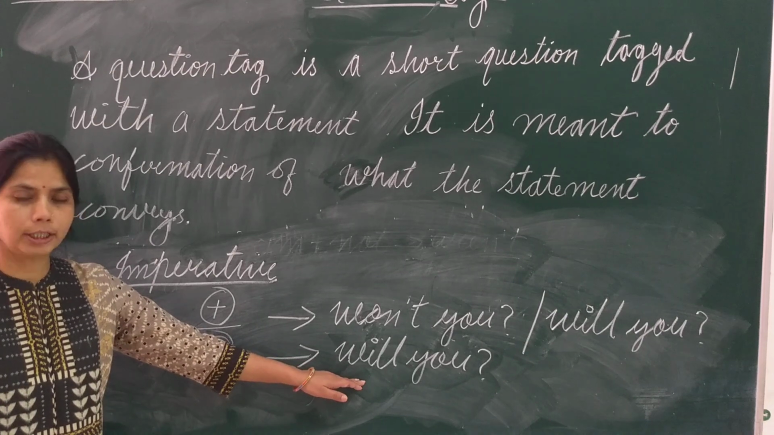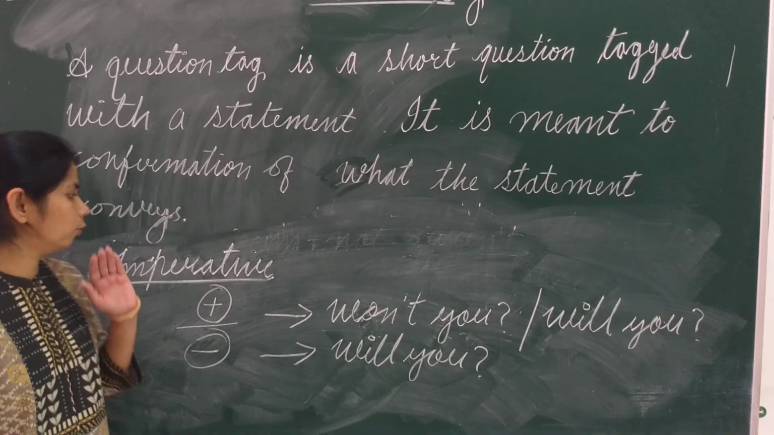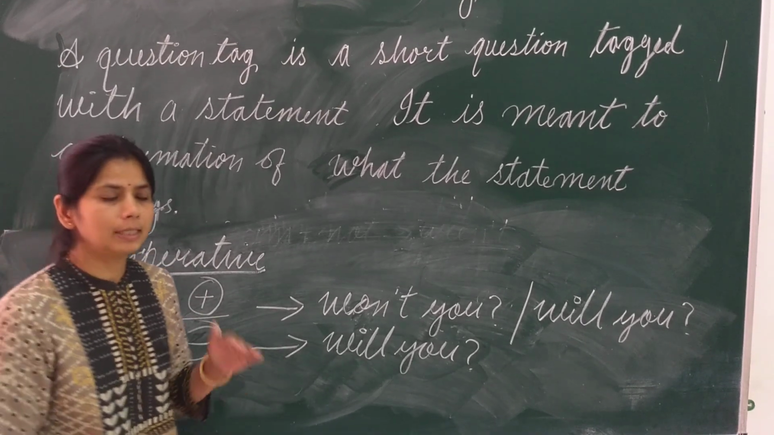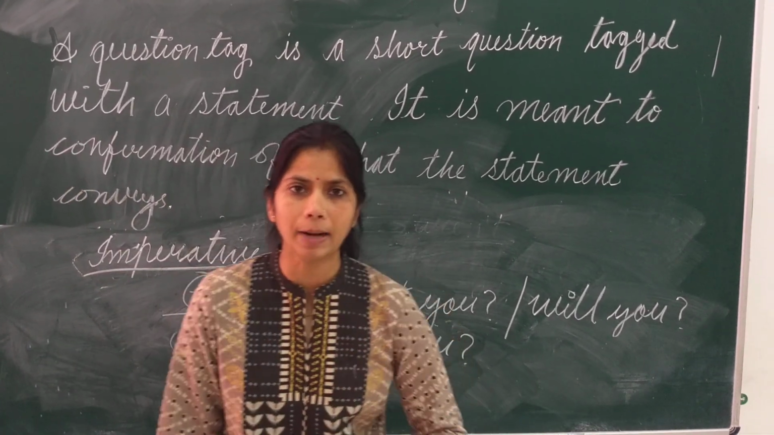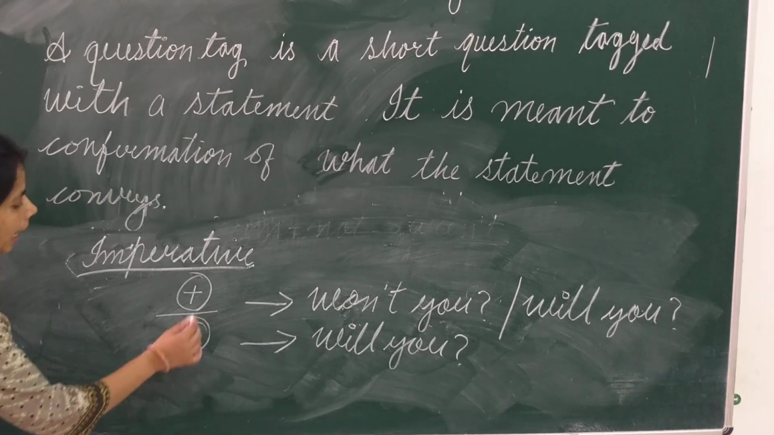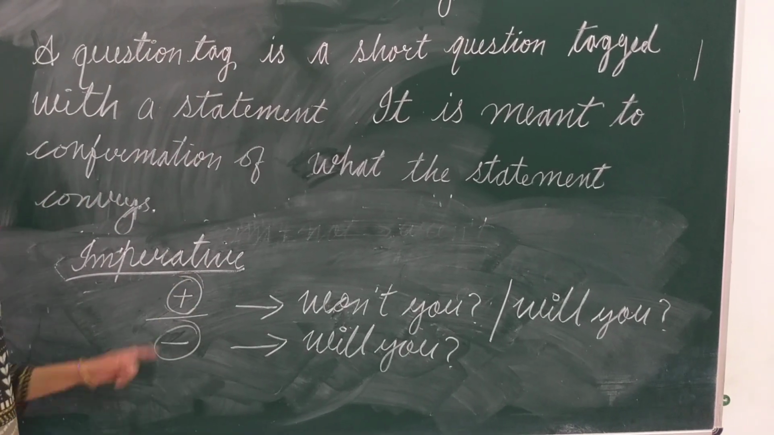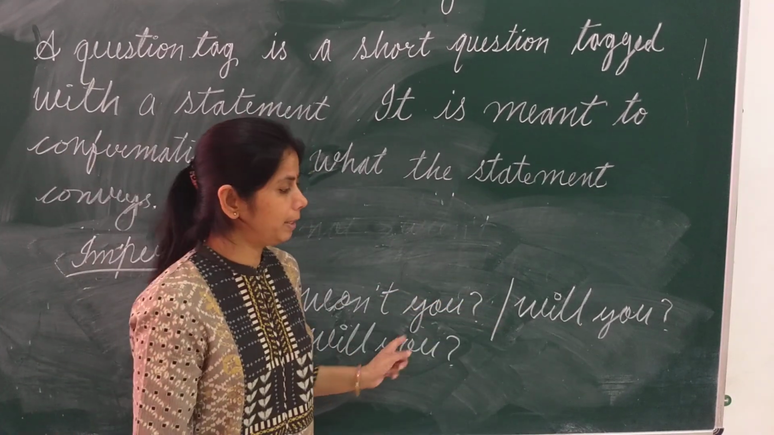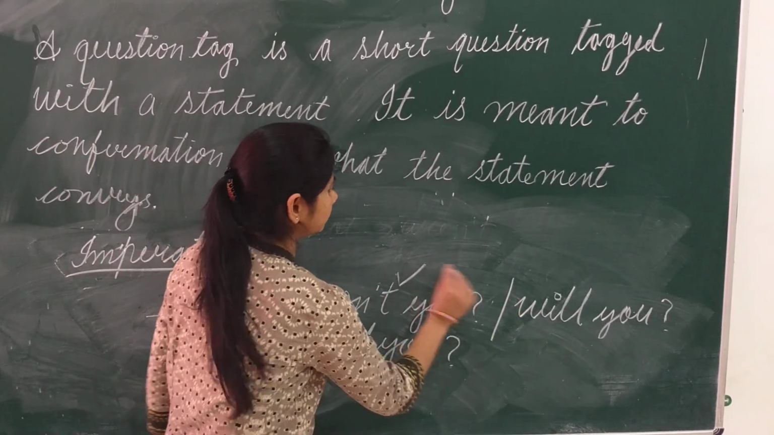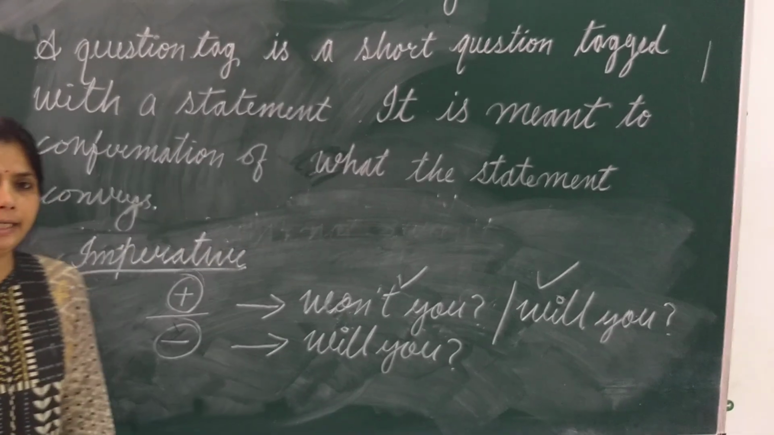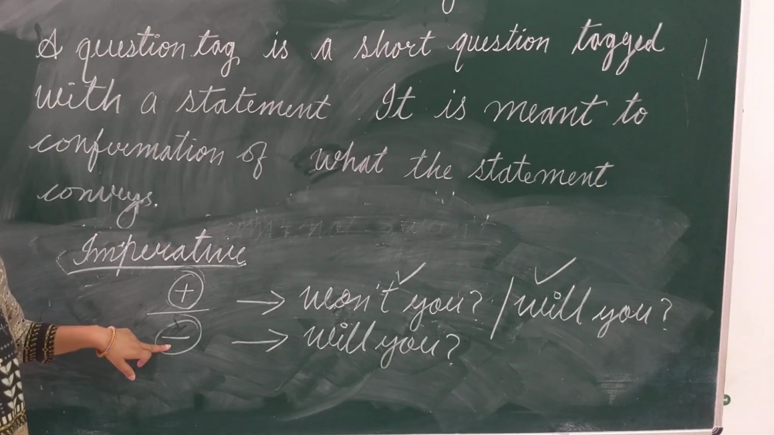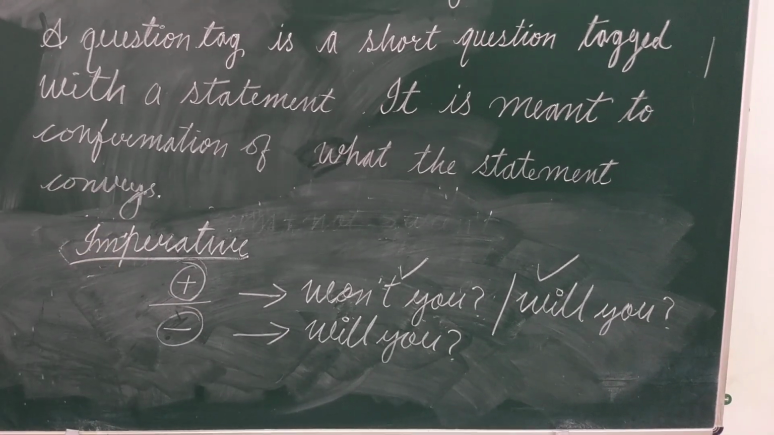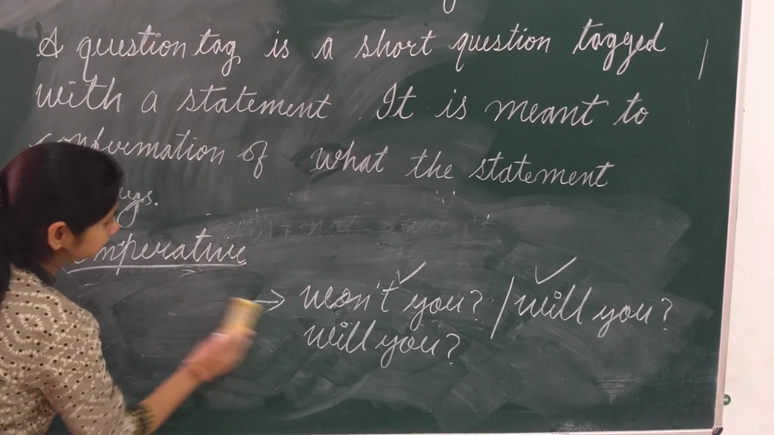तब केवल एक ही question tag possible है, वो क्या होगा? Will you. What I said? If our statement is imperative sentence. Imperative means if there is any order, command or request in the sentence and the structure of the statement is positive, then the tag will be won't you or will you. इनमें से कोई भी possible है, both are correct. You can use any one. And if our statement is negative, then we will use question tag will you. तब हम will you का use करेंगे. See example.